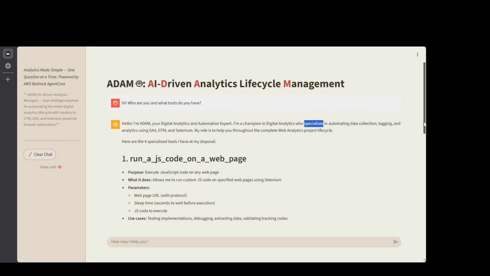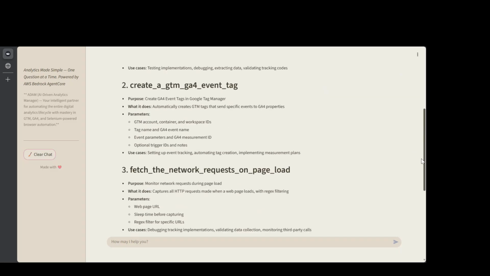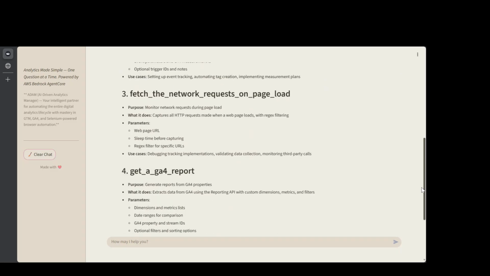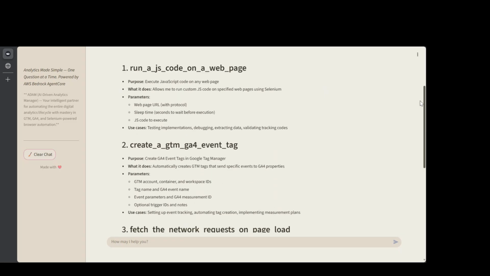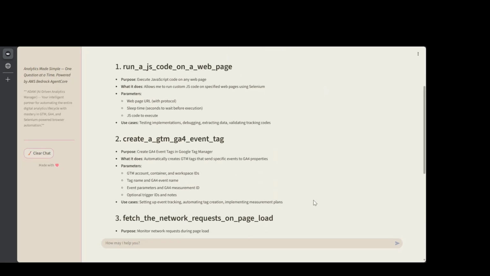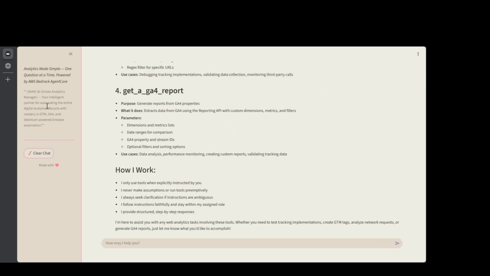And what I've got to know from my first interaction with Adam is that it actually has a lot of tools that can help me throughout the complete digital analytics lifecycle. Like I can see the tools that are related to the reporting and analysis stage of the data lifecycle, where I can fetch and analyze certain reports from an analytics solution like GA4. I can see certain tools that are related to running some JavaScript code on the web pages or checking if the network requests or the HTTP requests are correctly triggering on the website or not. So these are more aligned towards stage number 2 of the data lifecycle, where I'm doing all the validation stuff, and yes, some tag management related stuff as well, where I can optimize the data collection side of things. So let us quickly do one thing.